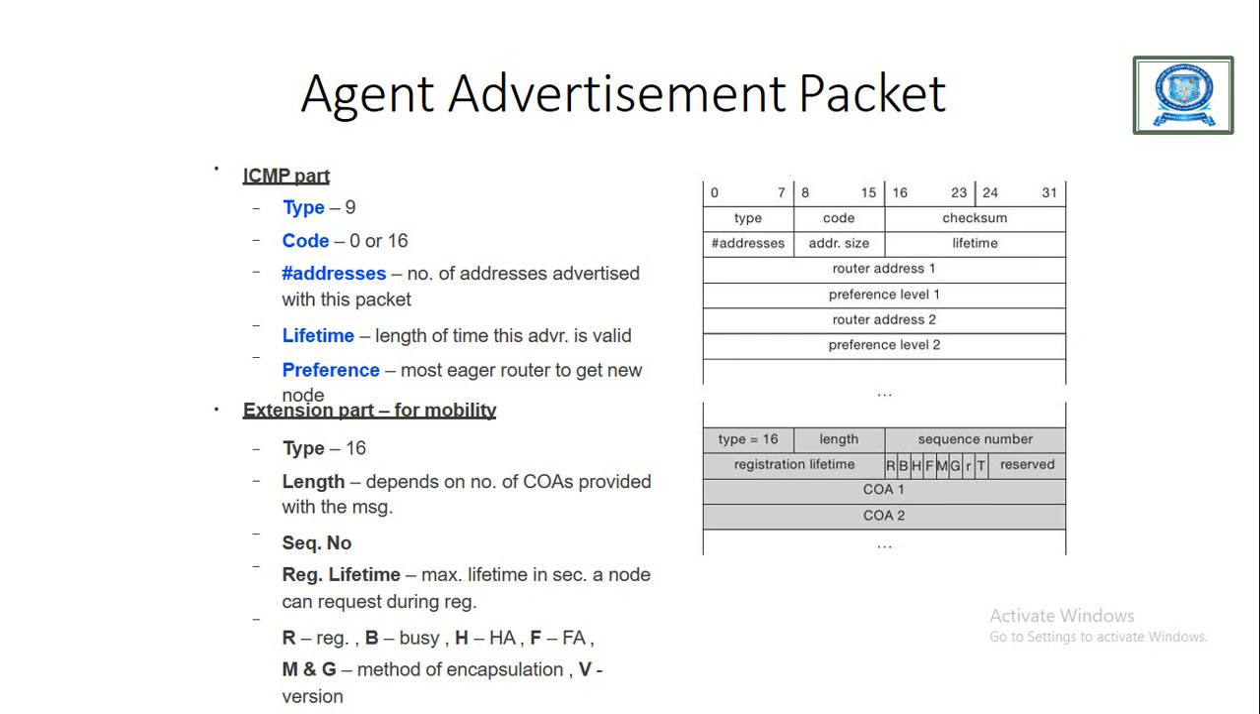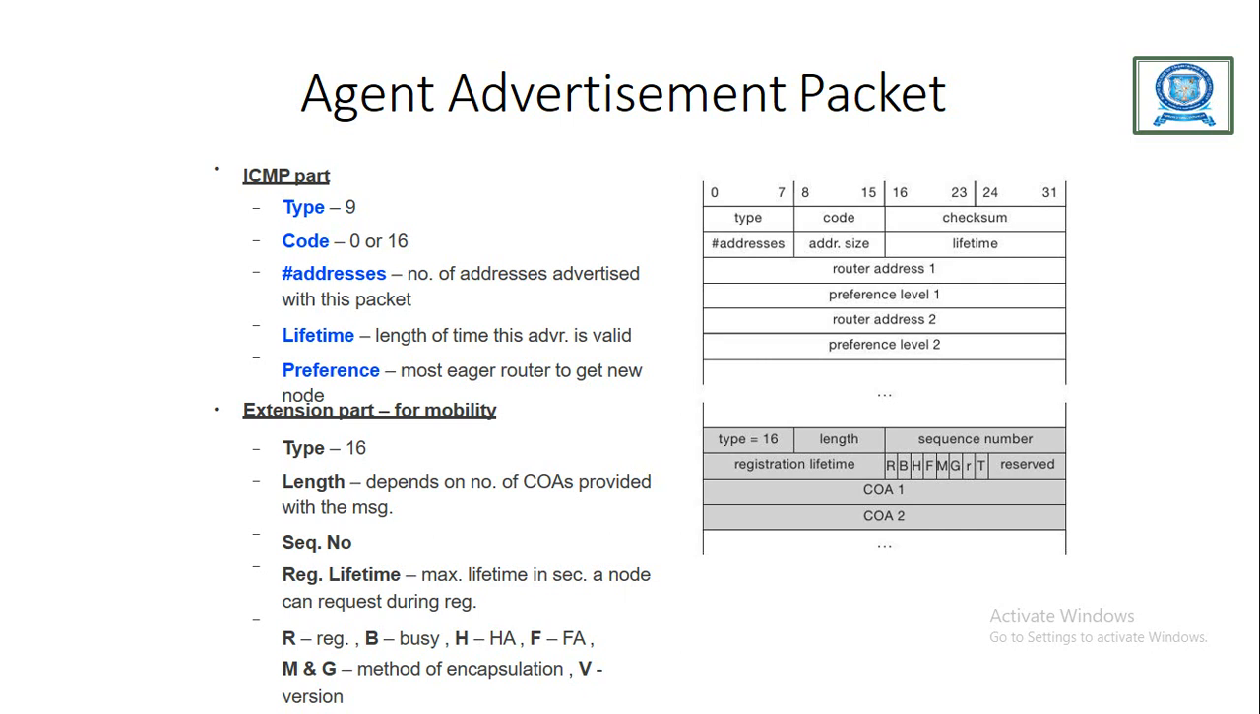In the addresses field we have the number of addresses advertised with this packet, how many networks it will follow, how many care of addresses the particular mobile node has. Then lifetime is the length of time this advertisement is valid, how much time the packets will be valid in the network. And then we have the preference, the most eager router to get a new node.